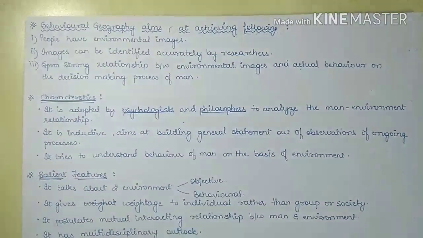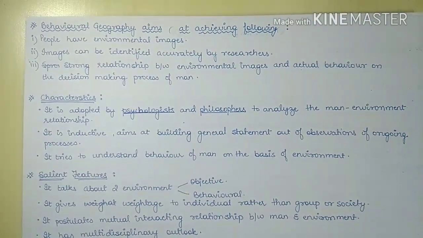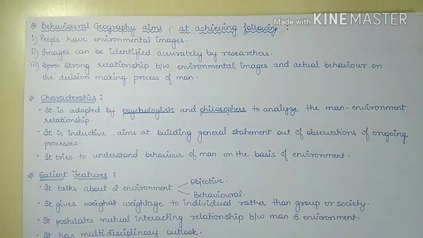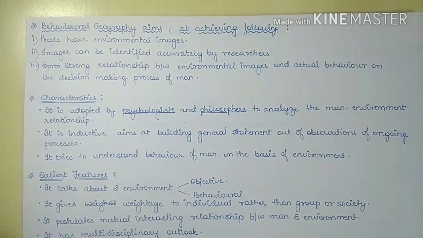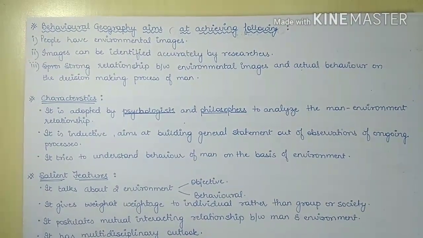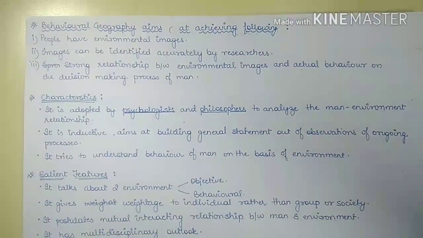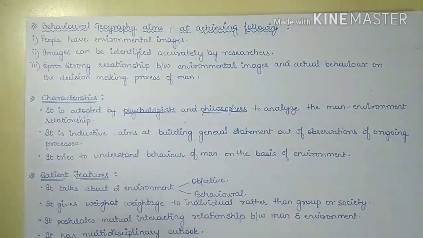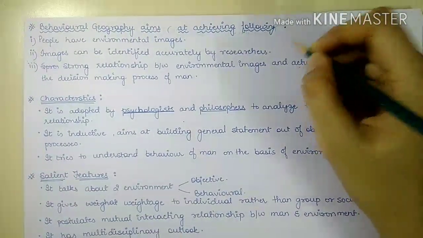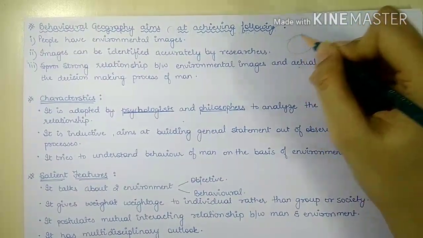Now, if you look at the basic aim of behavioral geography, it basically aims that people have an environmental image. If people have that environmental image, this image can be identified accurately by the researchers. Like this is a plane, or this is the environmental image.